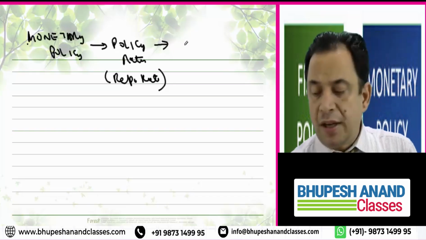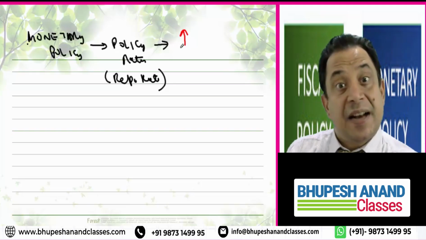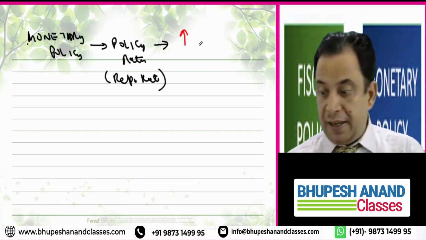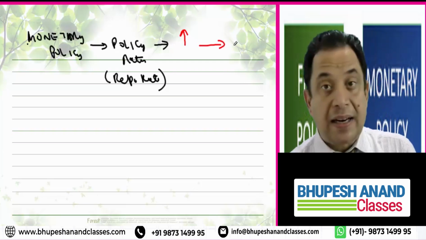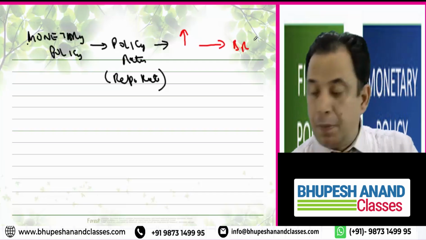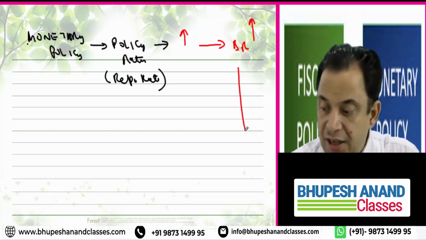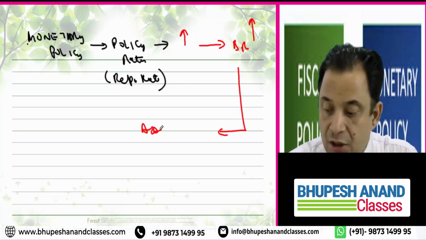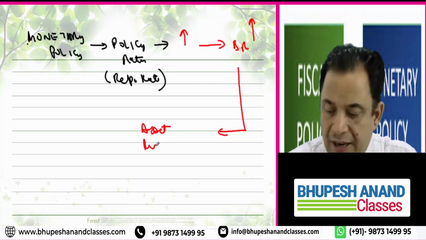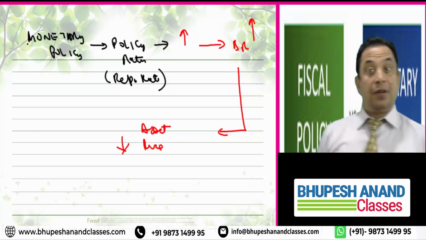Now, if the central bank of any country increases the repo rate, then automatically the market rate, the borrowing rate which is being given by commercial banks to people, will also increase. And once that increases, my dear friends, asset prices will come down. Now, why will asset prices come down?